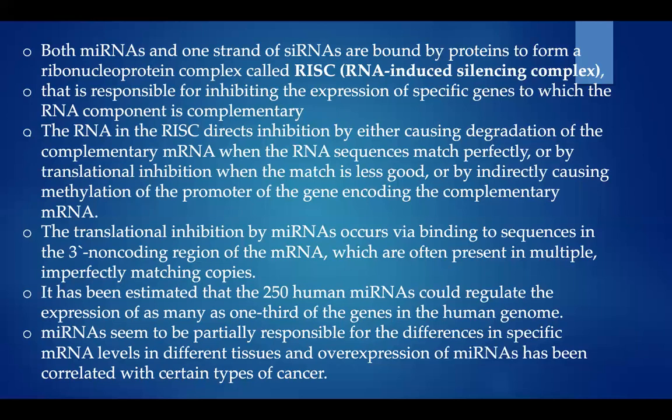The translation inhibition by miRNA occurs by binding to sequences in the 3' non-coding region of the mRNA, which are often present in multiple imperfectly matching copies.